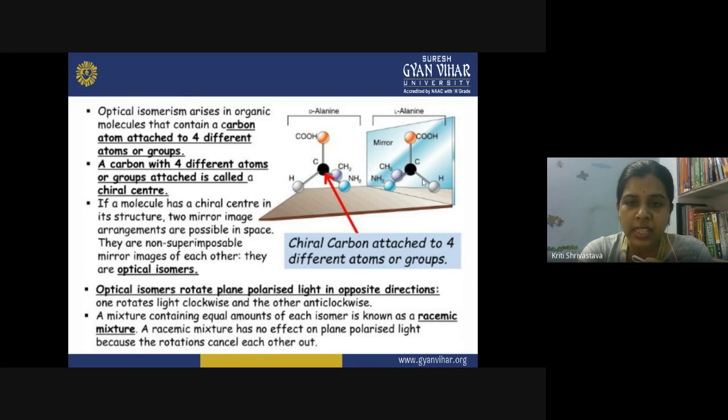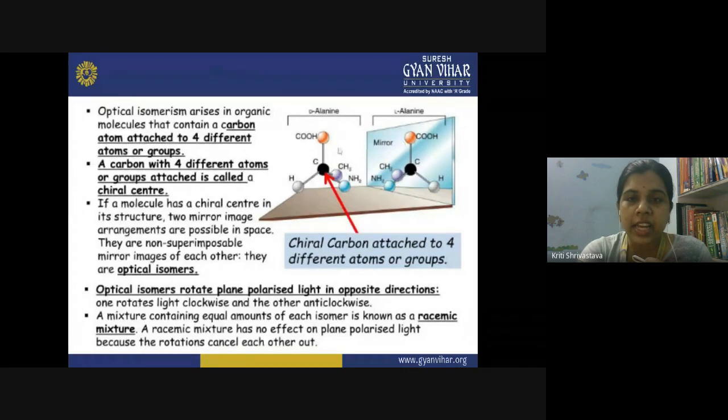So you can easily see that the 3D arrangement has changed now, and these two mirror images are not the same. As a result of this, this molecule becomes optically active. And what are the two different forms in which the molecule can exist? It is the D-alanine and L-alanine.